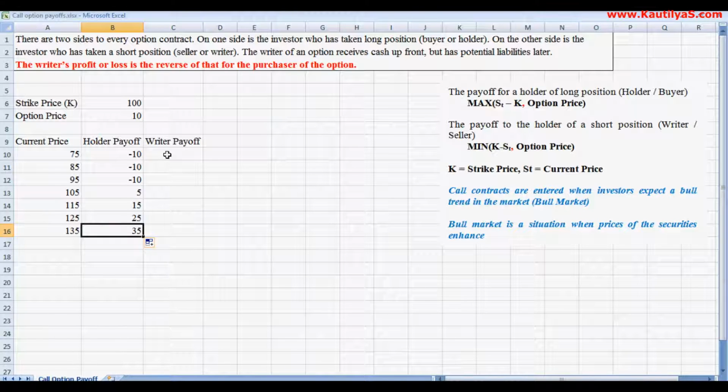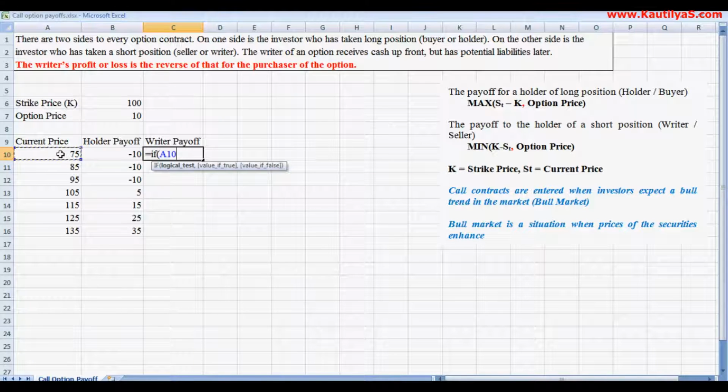Next we'll see what the payoff is for the writer. So this equals IF, logical test: if the current price is greater than the strike price, then strike price minus current price, or else the profit, that is 10 rupees. So here he made 10 rupees.